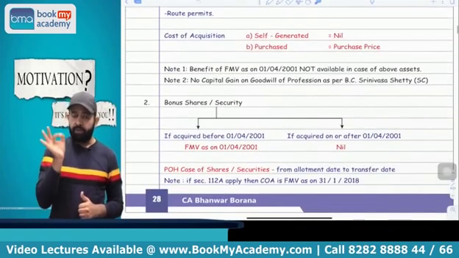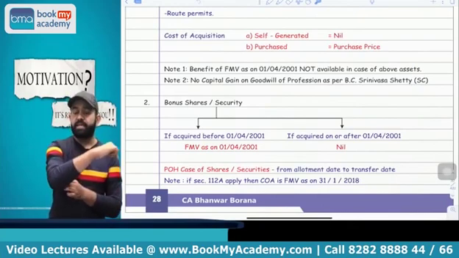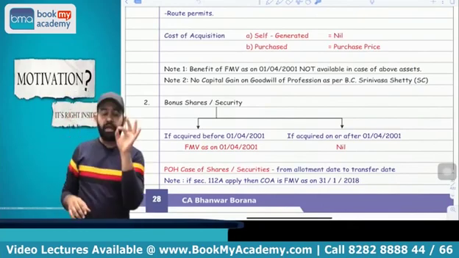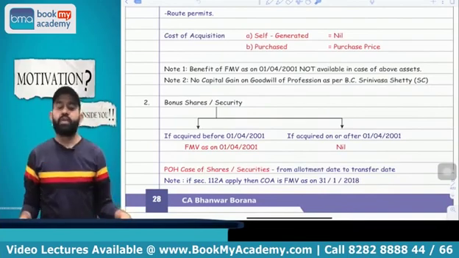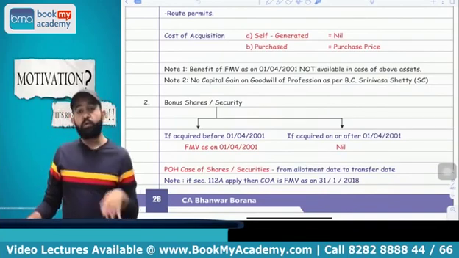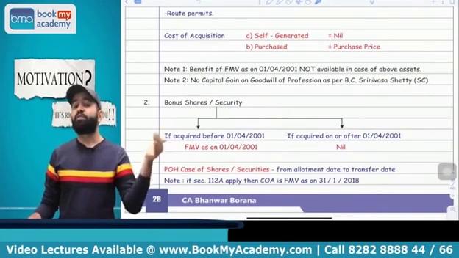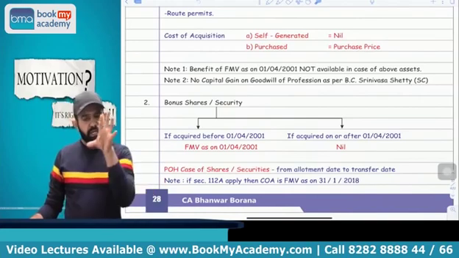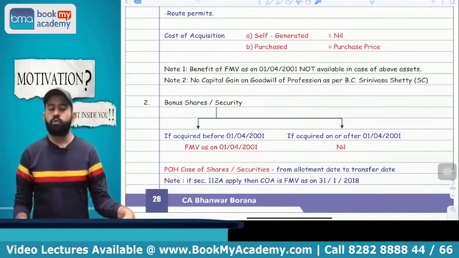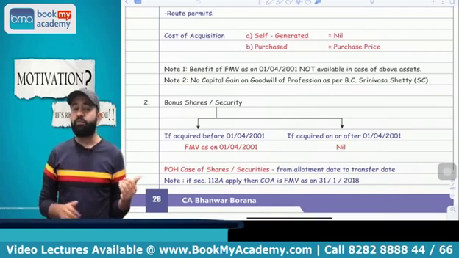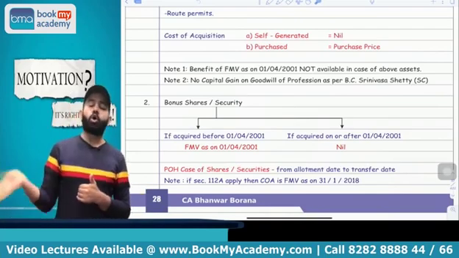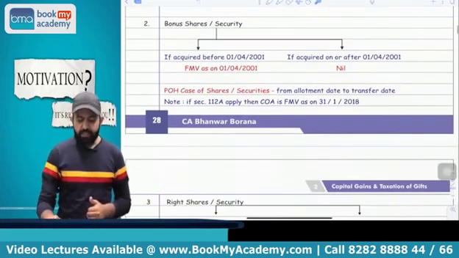Now next part, try to understand, in case of this intangible asset, the FMV benefit of 1/4/2001 is also not available. Means whatever asset acquired before 1/4/2001, then obviously you will get the benefit of FMV as on 1/4/2001. But in case of intangible asset, the FMV as on 1/4/2001 benefit is not available, whether it is self-generated or it is purchased. Now next part is related to bonus share.